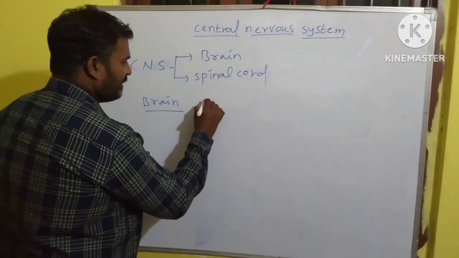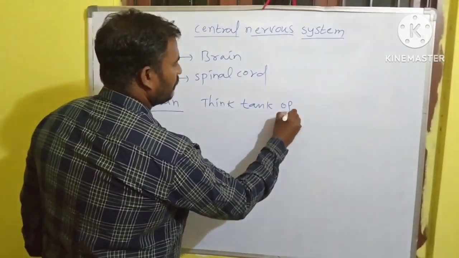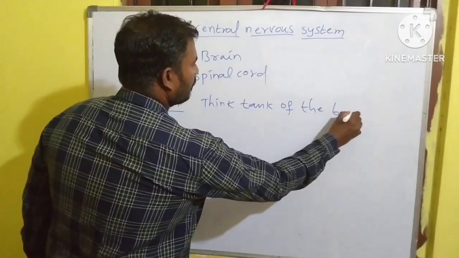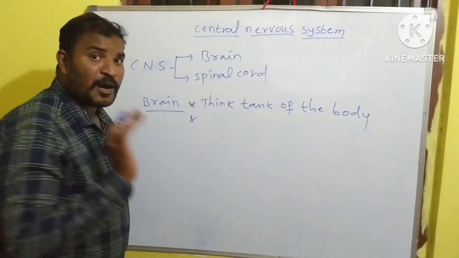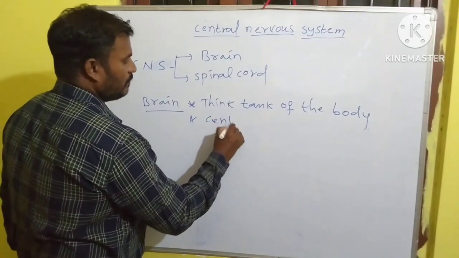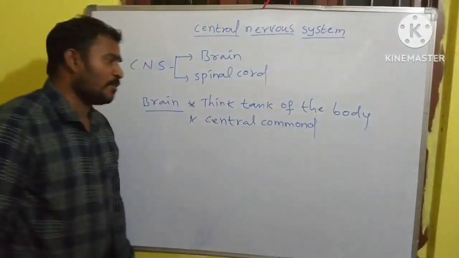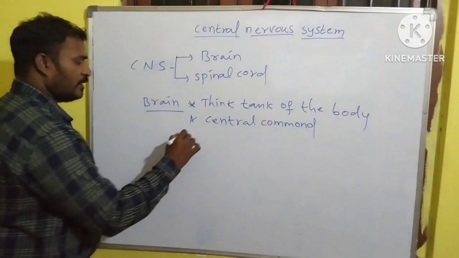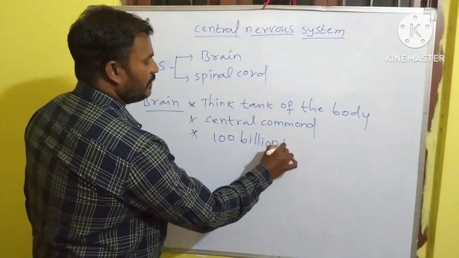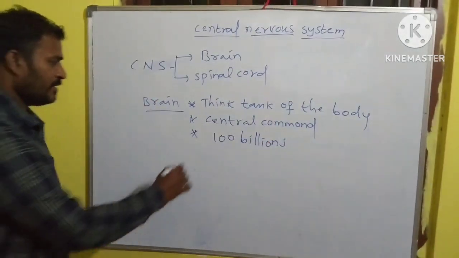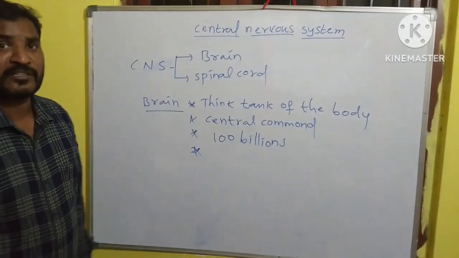The brain is also considered the think tank of the body, and the central commanding system of the body. It may have 100 billion neurons. The brain is located inside the bony box-like structure called the cranium.